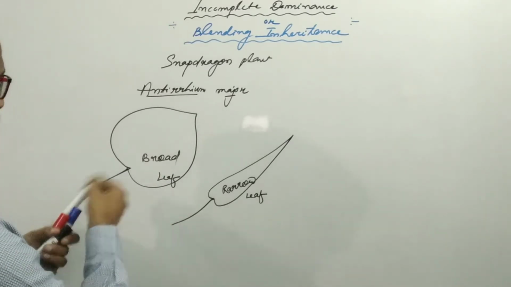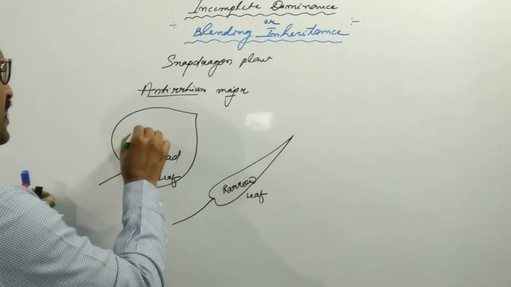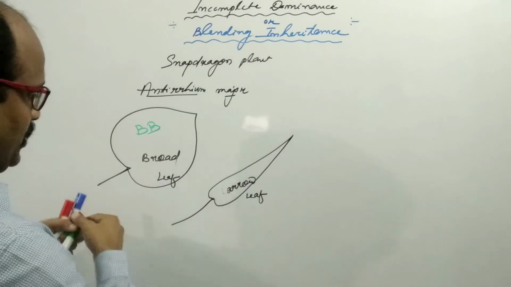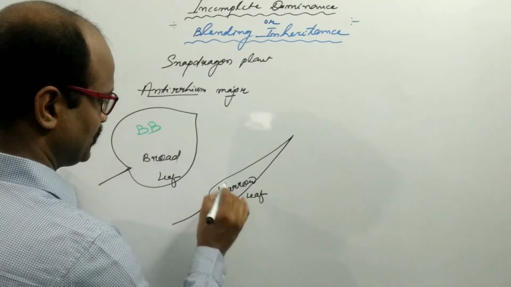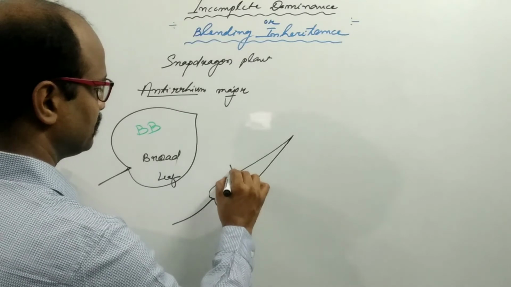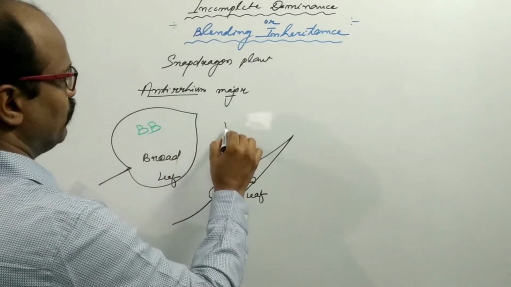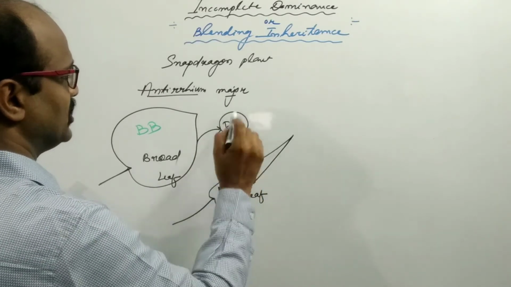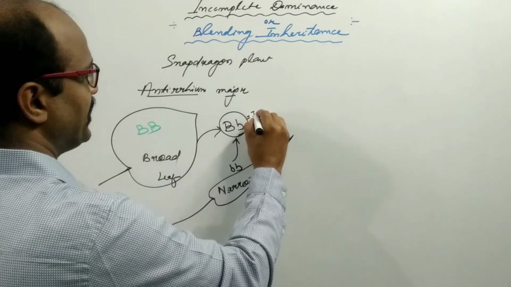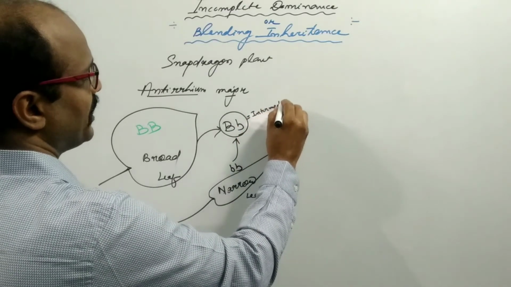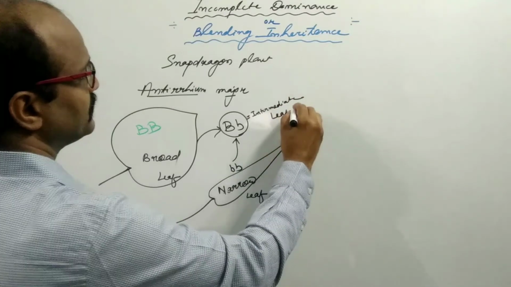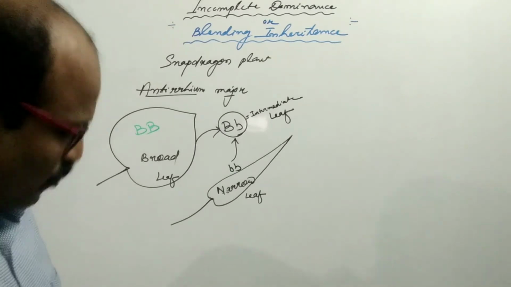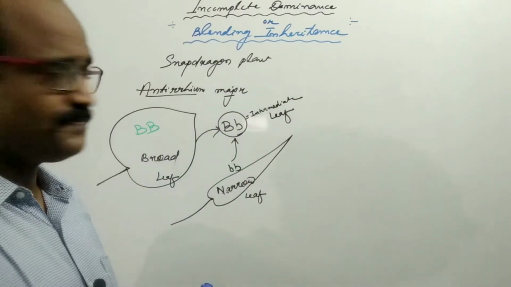The broad leaf is represented by capital BB, and the narrow leaf is represented by small bb. If both factors, capital B and small b, are present in the heterozygous condition, it will produce an intermediate leaf. This is one example of incomplete dominance or blending inheritance.